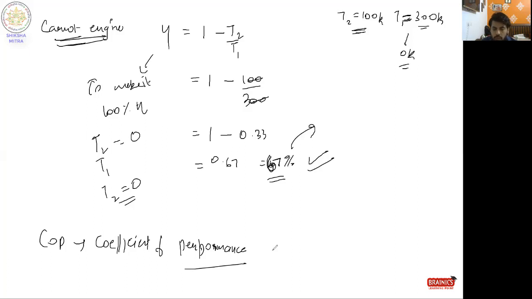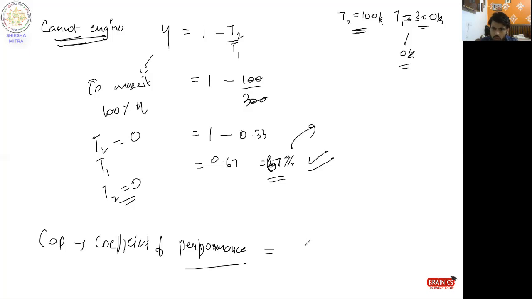Don't get confused, the coefficient of performance is similar to efficiency, but for an air conditioner we don't calculate the efficiency of an engine because it works opposite to the principle. It makes the room colder and colder, taking heat from the colder region to the hotter region. That's why we use the coefficient of performance rather than efficiency.